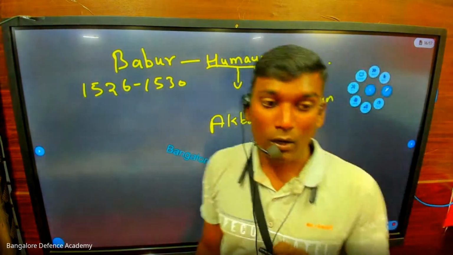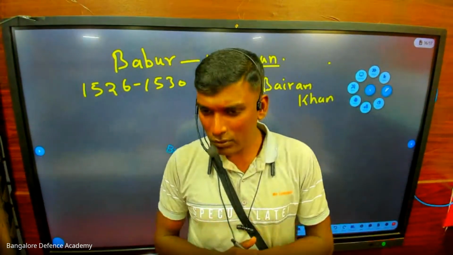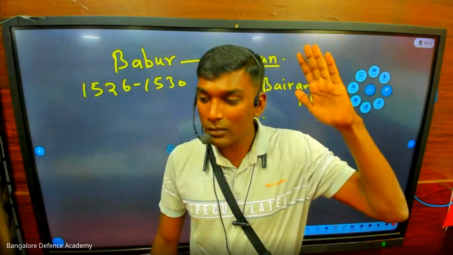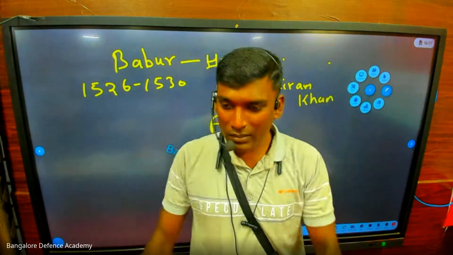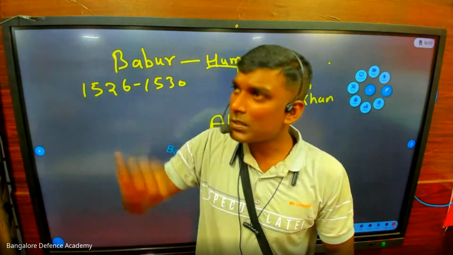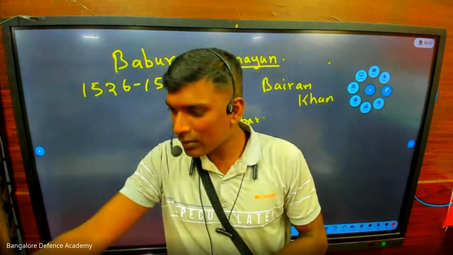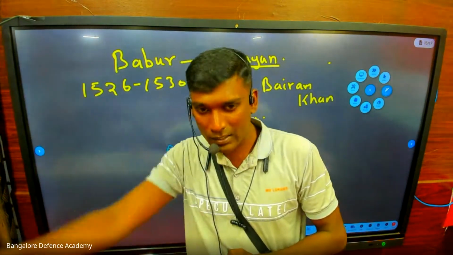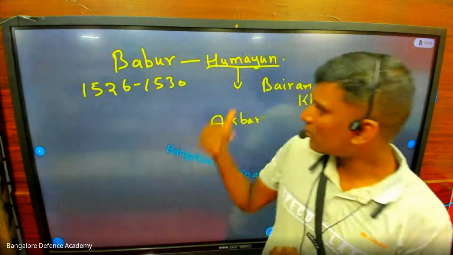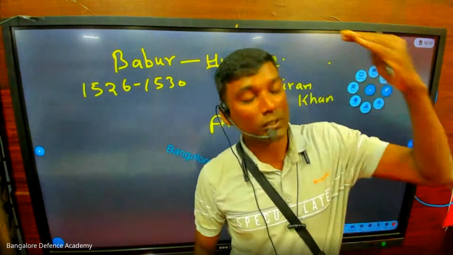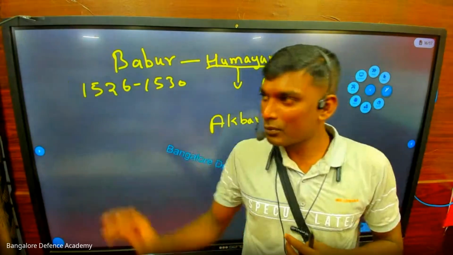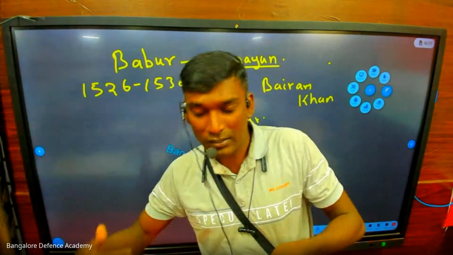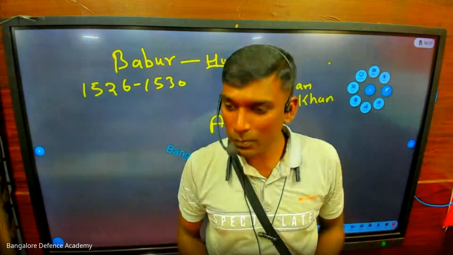Humayun had a hobby of reading books. He liked reading books, so he built a library. The library was a three-storied building. Imagine the size of the building, and it had steps. But on the steps, the side rail that you hold on to was not there. One day Humayun went up to the third floor and wanted one book. He was just taking that book, slipped and accidentally fell from the third floor, and died on the spot.